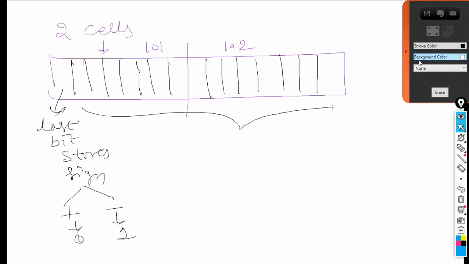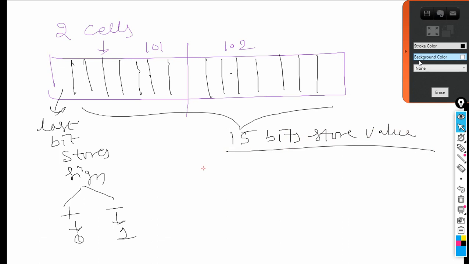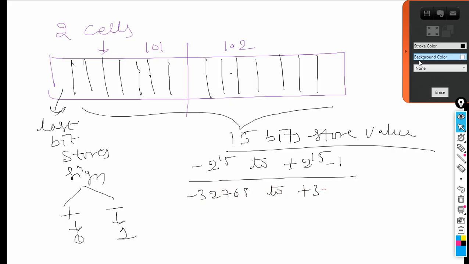And remaining how many left? 8 plus 8, 16. 16, 1 is left, used for what? Sign. Therefore left is how many? 15. 15 bits store value. Then how can you say how much value can be stored? Minus 2 power 15 to plus 2 power 15 minus 1. So if you convert this into a value, then it will be minus 32,768 to plus 32,767. This is the value.